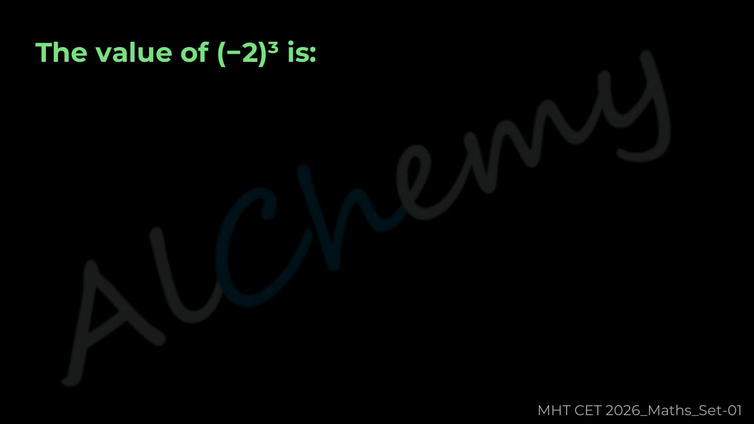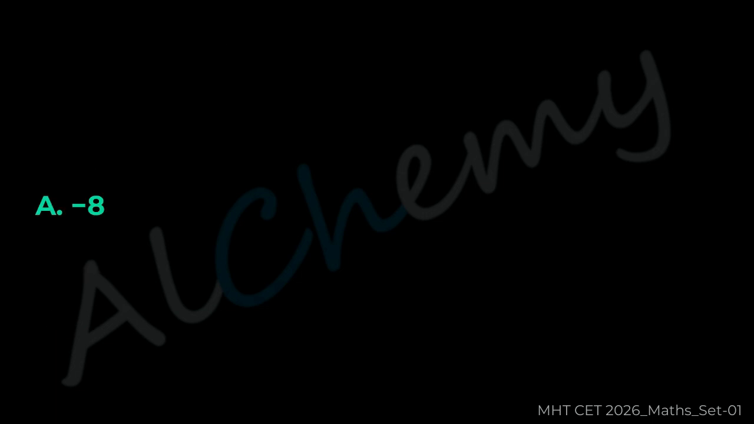Question 53. The value of 2 cubed is A 8, B -8, C 6, D -6. The correct answer is A 8.